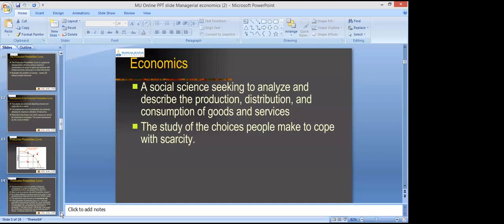So the shape of any curve in economics is based on the rate of change, the change in the variables. When we are changing one variable, what will be the effect on another variable? If the rate is increasing, the shape will be concave. If the rate is decreasing, the shape will be convex, right?